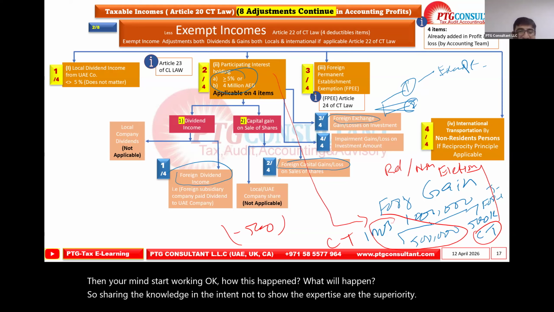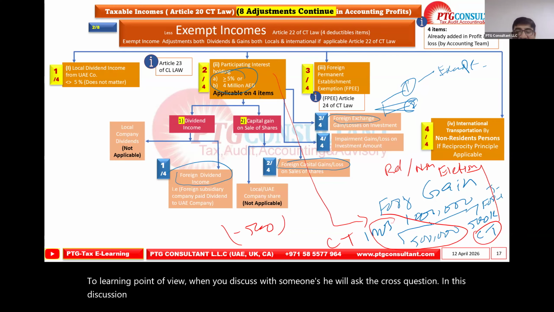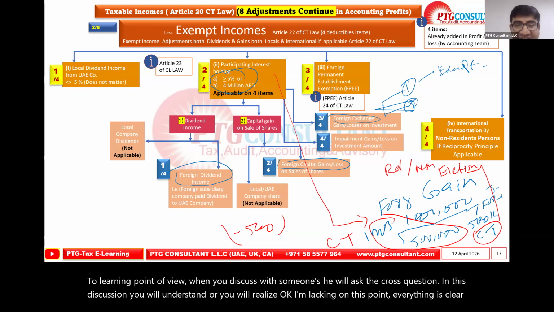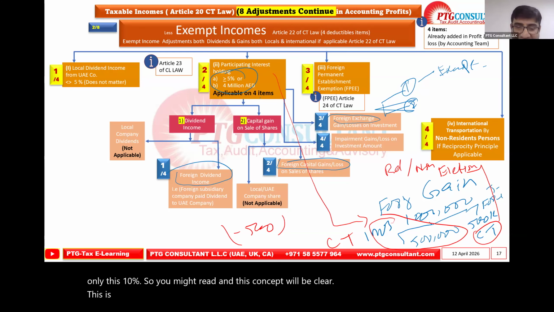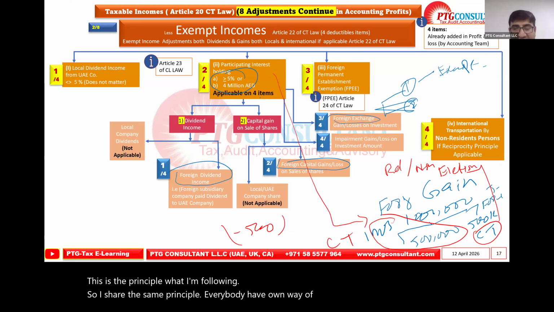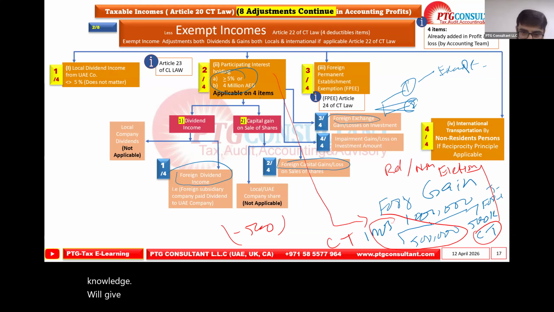When you discuss with someone, he will ask cross questions. In this discussion, you will realize, okay, I'm lacking on this point. Everything is clear, only this 10% is missing. So you might read and this concept will be clear. This is the principle I'm following, so I share the same principle. Everybody has their own way of learning, but I believe that sharing knowledge will give us more learning.